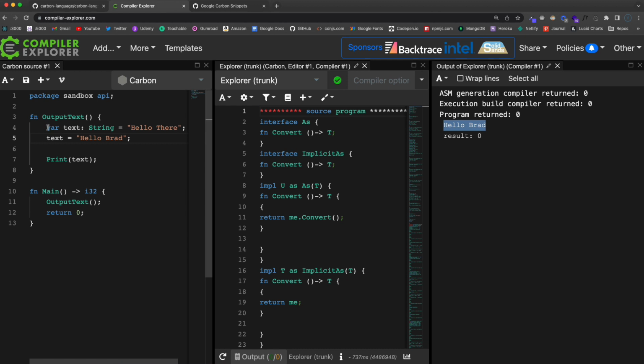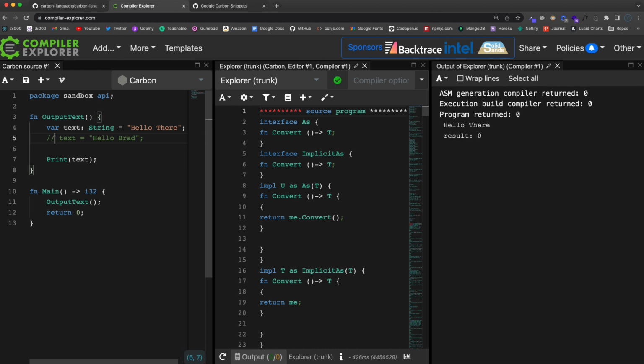Now, there is another keyword for variables, and that's if we want it to be a constant. Okay, so if we want it to be a variable that doesn't change. Again, for JavaScript developers, that would be const, and you would use let for variables that can be reassigned. However, in Carbon lang, we use let for constants. So I know that can be a little confusing, but if I were to, let's comment this out.